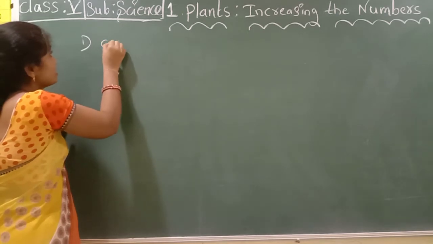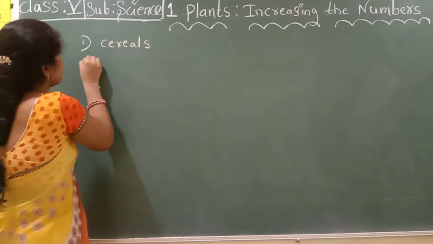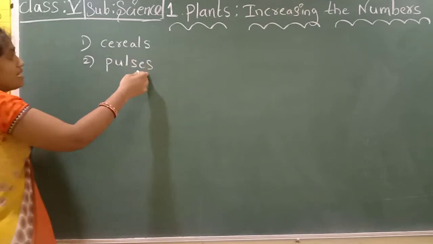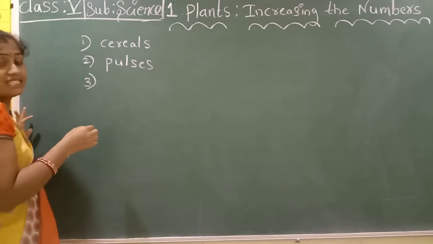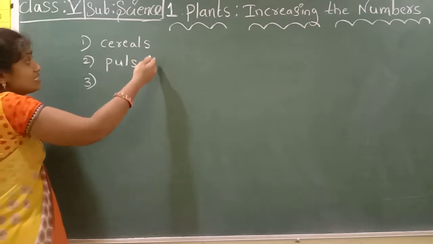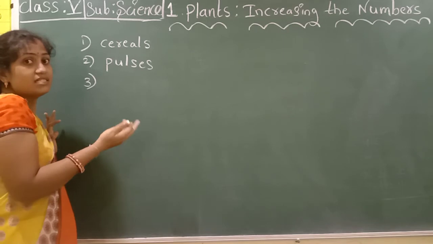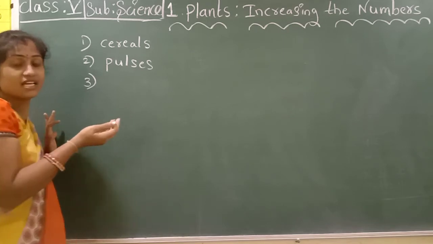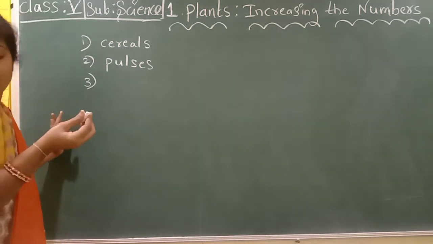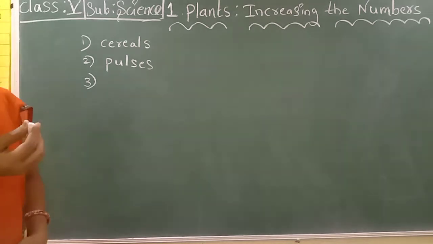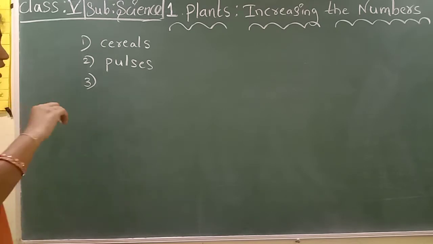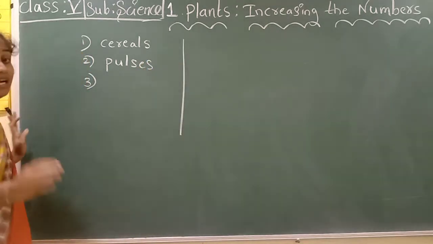First cereals, pulses, and different types of food items that we are eating now.